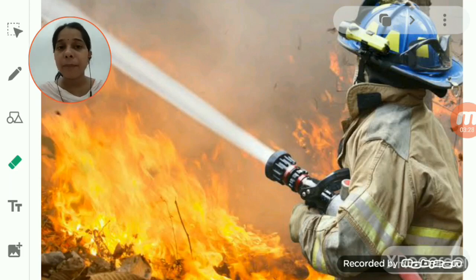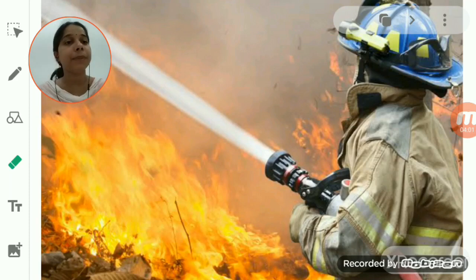In these examples, you have seen one thing, student: in all the conditions, the two bodies, the first object and the other object, are in contact with each other. Due to this, one applies a force on the other, and the other applies an equal and opposite force on the first. So these two bodies are always in contact with each other, but this does not happen in every situation.